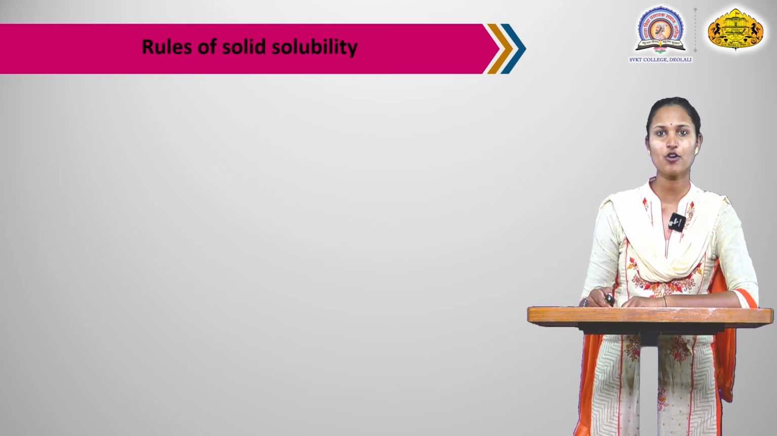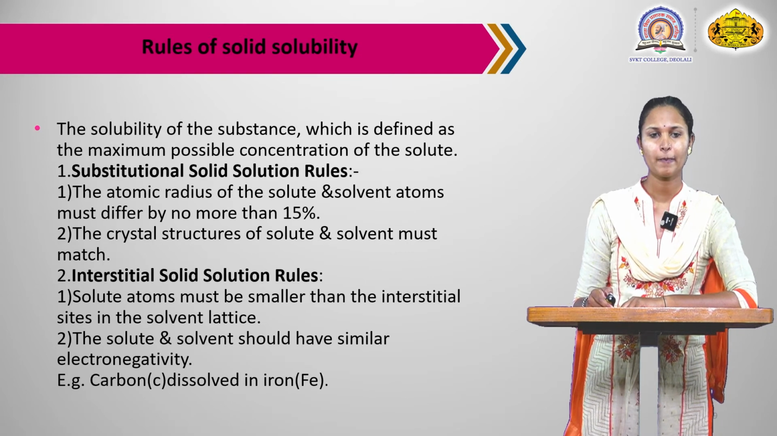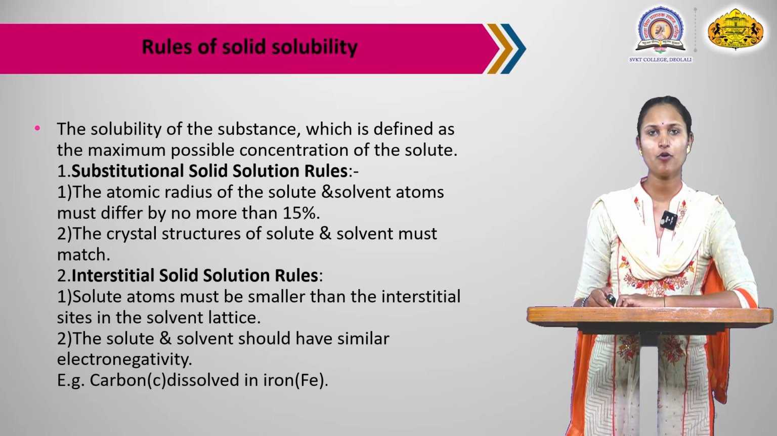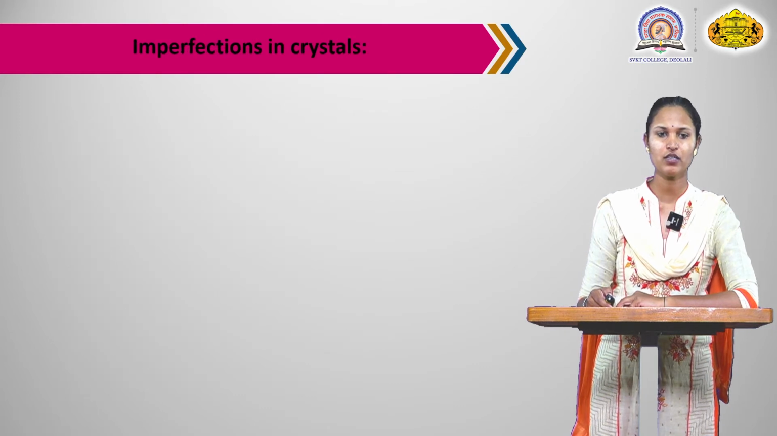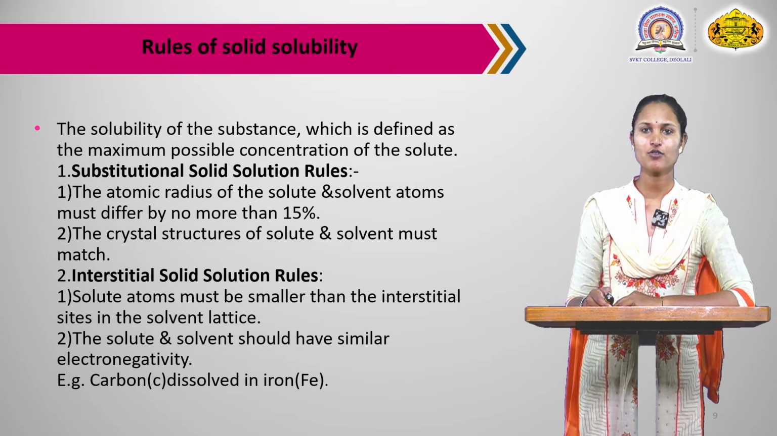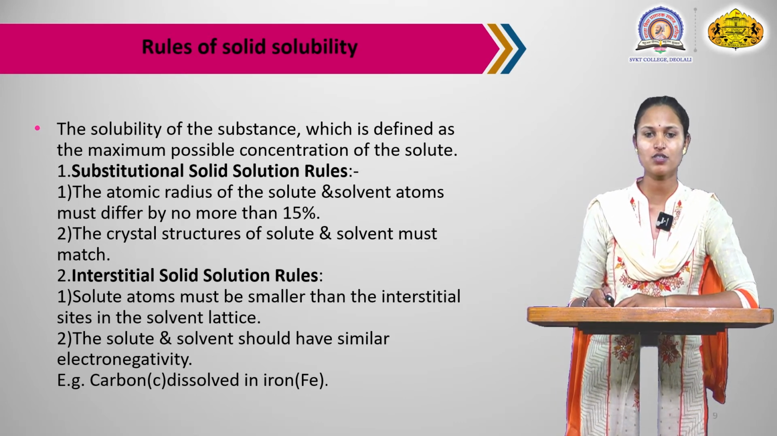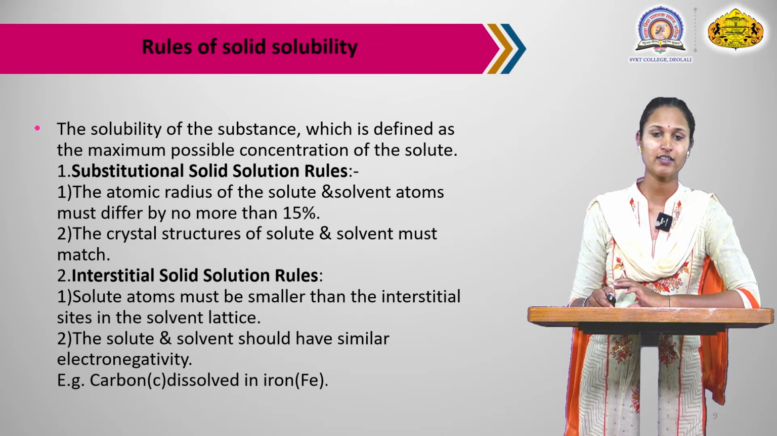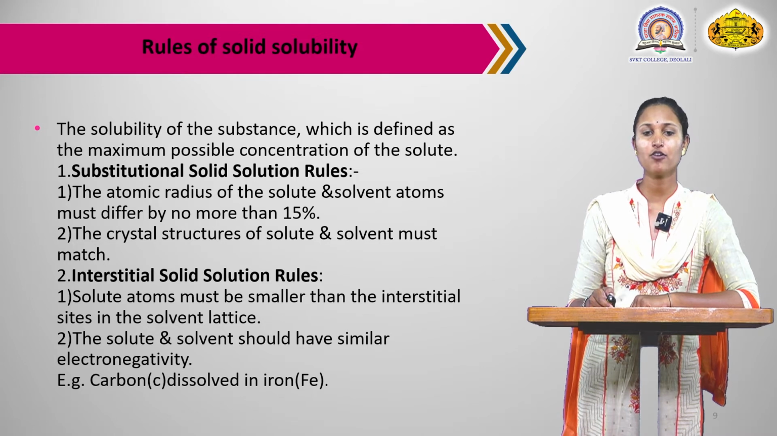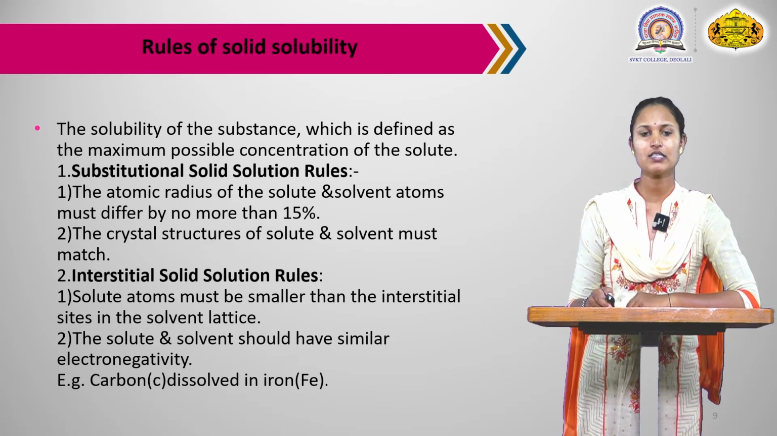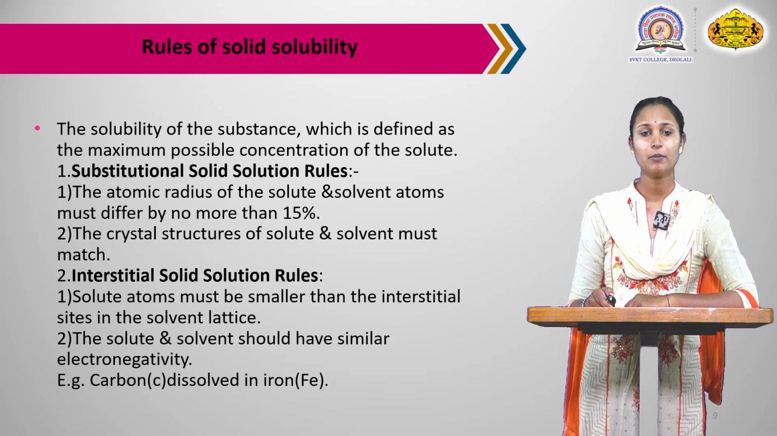Next point is the rules of solid solubility. The solubility of a substance is defined as the maximum possible concentration of the solute. First, the rules for substitutional solid solutions. The atomic radius of the solute and solvent atoms must differ by no more than 15%, meaning the solute and solvent sizes are close. Second, the crystal structure of solute and solvent must match.